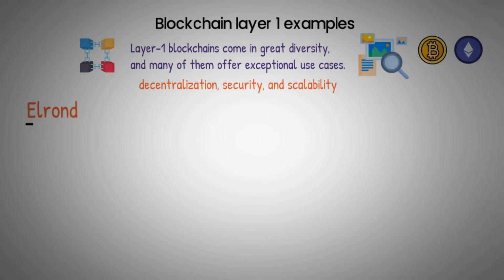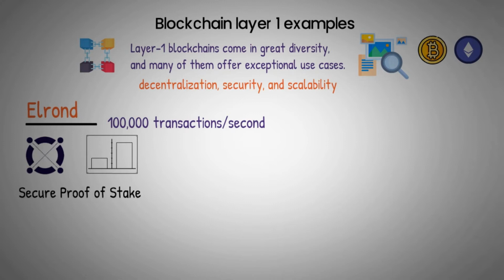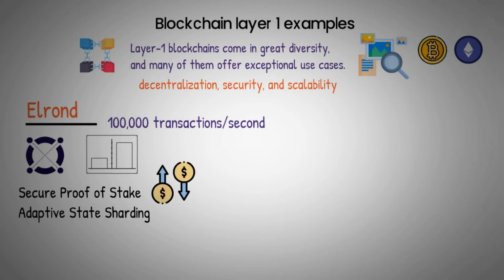Elrond. Elrond is a Layer 1 network established in 2018 and uses sharding to increase its scalability and performance. Over 100,000 transactions can be processed per second on the Elrond blockchain. Its two distinguishing features are its secure proof-of-stake, or SPoS, consensus algorithm and adaptive state sharding. Adaptive state sharding refers to when the network loses or gains users, sharding occurs through shard splits and mergers.